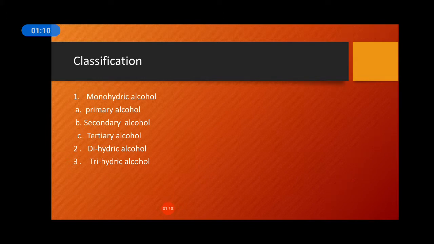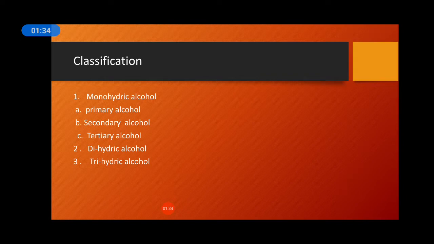Now about the classification. Alcohols are mainly classified as monohydric, dihydric and trihydric alcohols. But monohydric alcohol is again divided into primary, secondary and tertiary. This classification depends mainly on the number of OH groups present in the molecule.